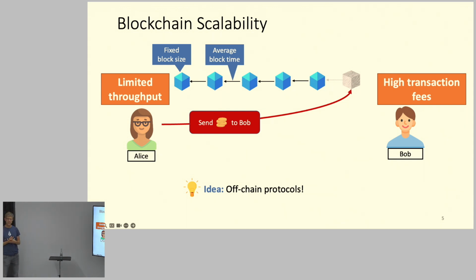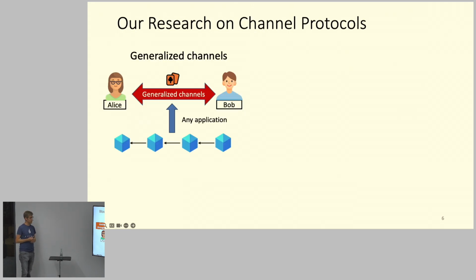So one idea, and this was, I think, originally invented already in 2013 or maybe even earlier, is to use what are called off-chain protocols. Essentially you move these transactions to a second layer, so they are also called second layer protocols, where you execute the transactions off-chain.